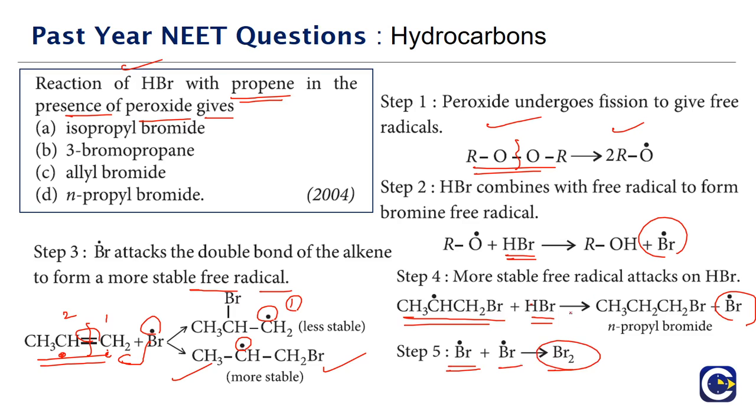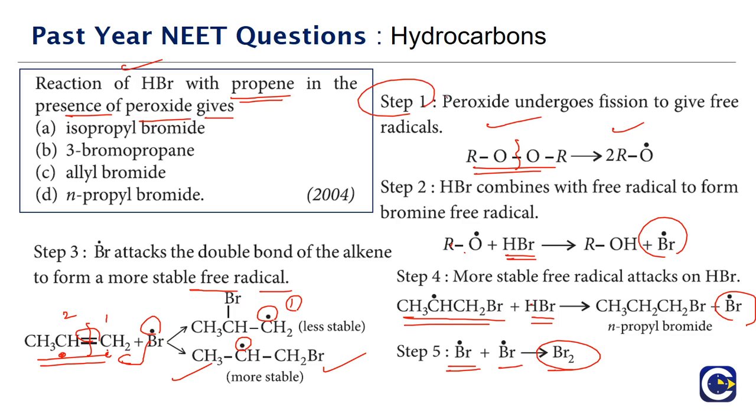In any free radical reaction, whenever two free radicals are combining, that will be the culmination step. If a free radical is attacking a molecule, that will be the propagation step. Here, in step 2 we have propagation happening because a free radical is attacking a molecule to produce another radical. In step 3 we also have propagation because a radical is getting produced. Step 4 also has a radical getting produced. All these are propagation steps.